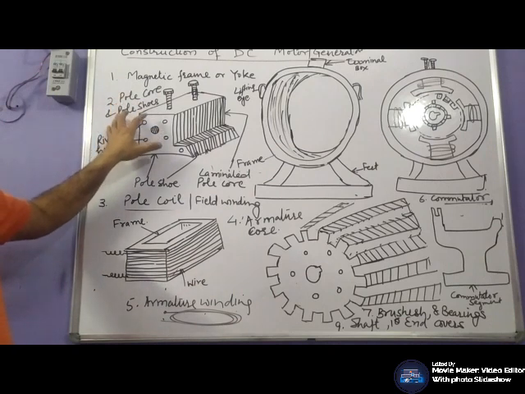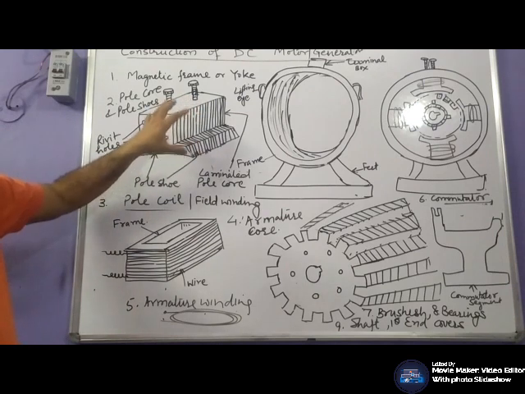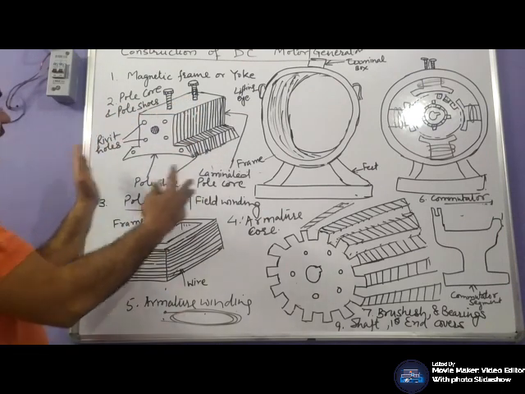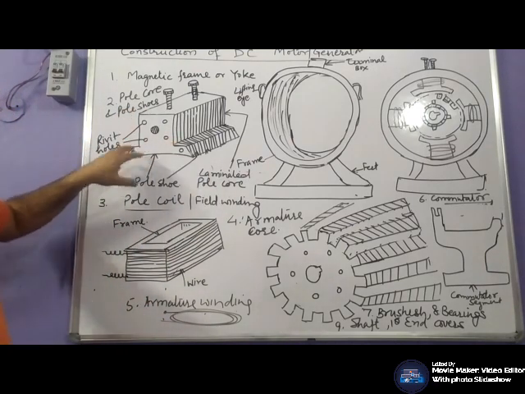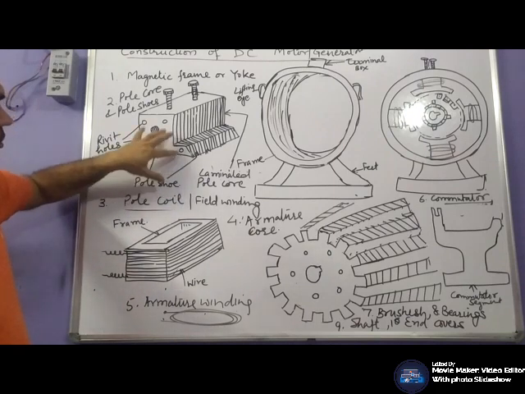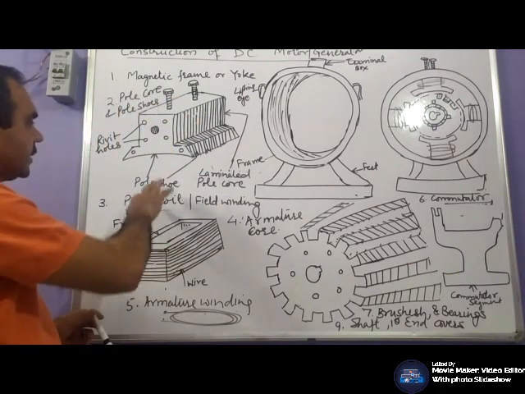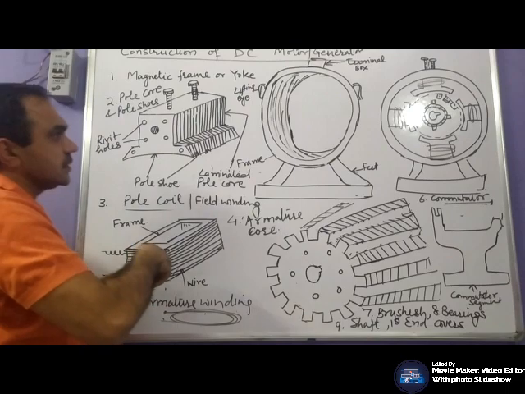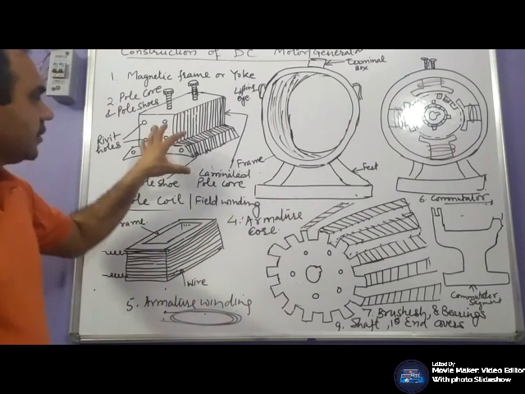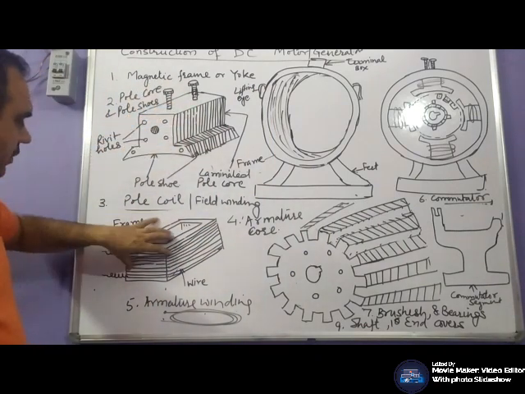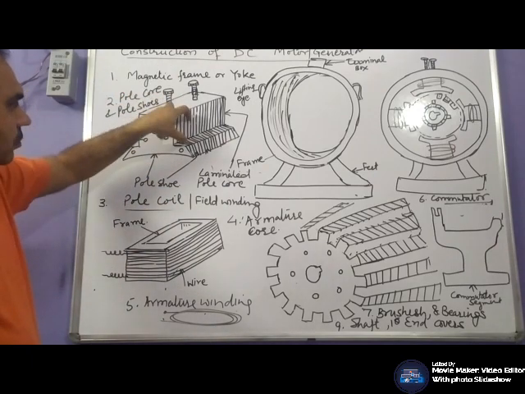Second part is pole core and pole shoe. Pole core is made of steel laminations, and these laminations are riveted through hydraulic press. This pole shoe is connected with this pole core so that there will be uniform distribution of the air gap flux, and it provides the support for the field coil, which will be held in the core.